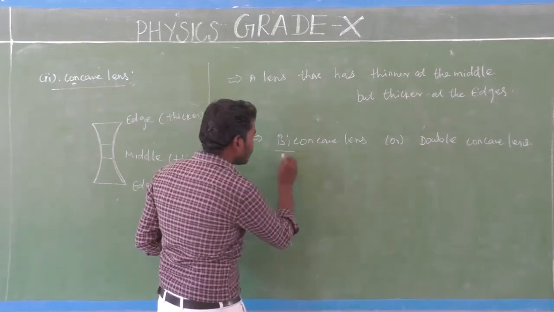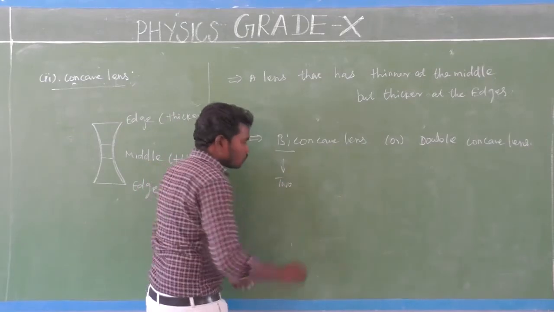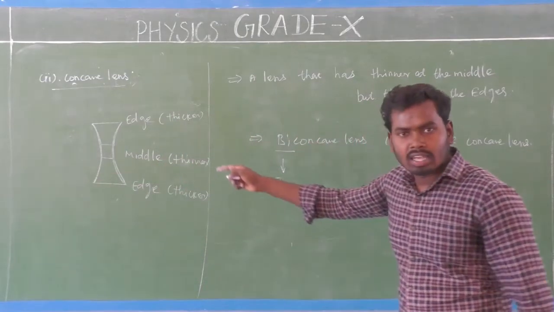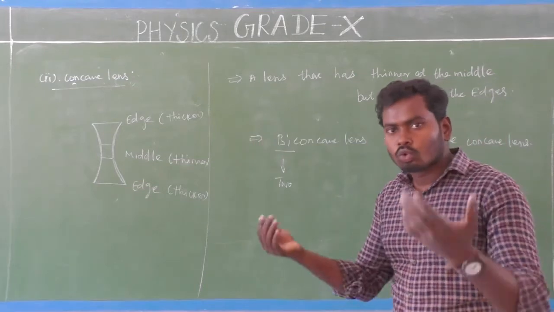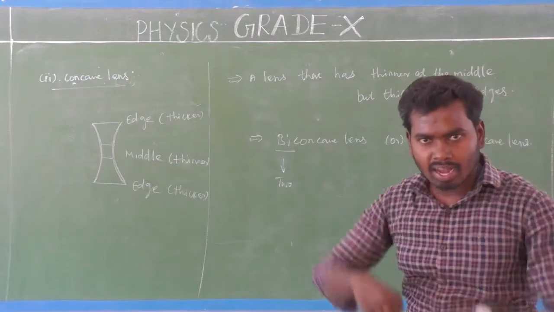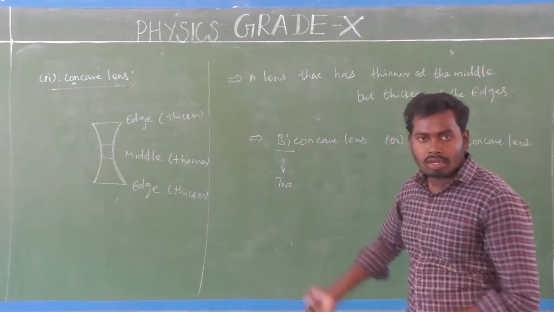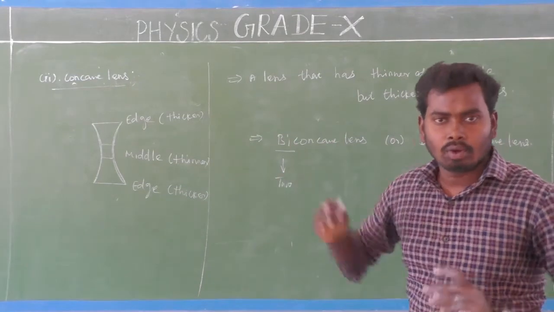Look here. What is the word meaning? Bi means two. So this concave lens has two surfaces. These two surfaces are curved in the inward direction, which means bulging inward. That is the reason why it is called a biconcave lens. Very simple.